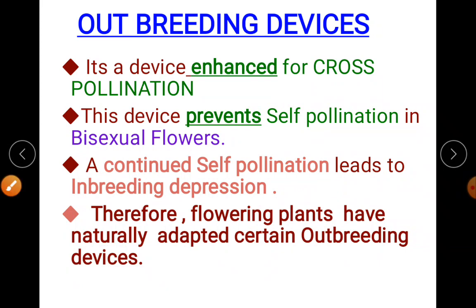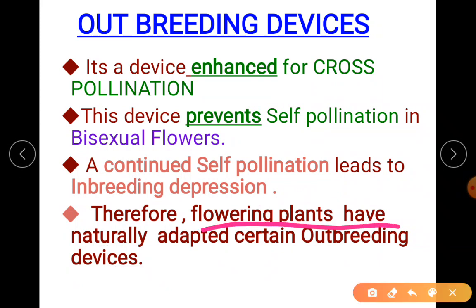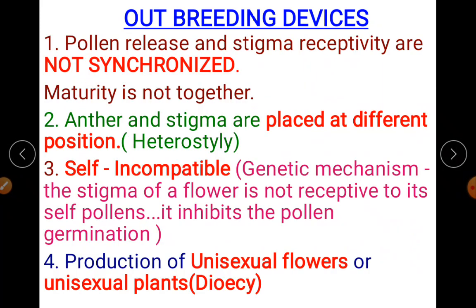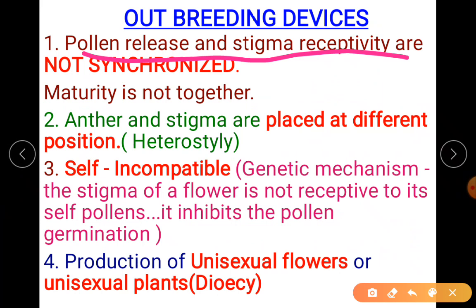Okay, so therefore flowering plants have naturally adapted certain outbreeding devices so that only cross pollination occurs, not self pollination. So coming to the four devices picked up from your textbook, very important, and highlight them. First one is pollen release and stigma receptivity.